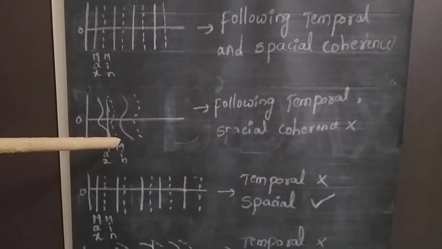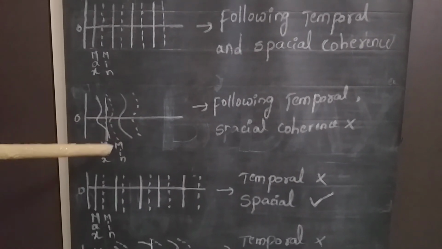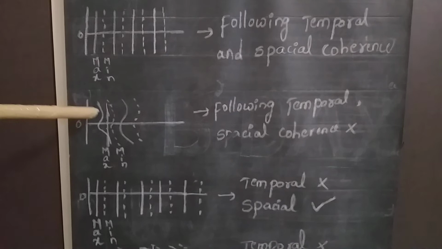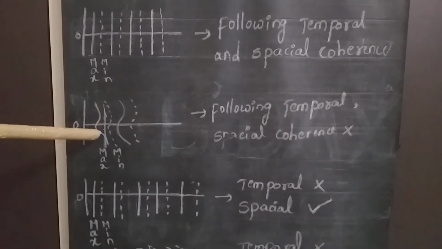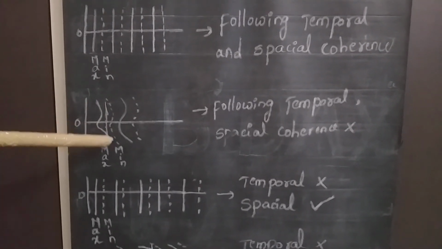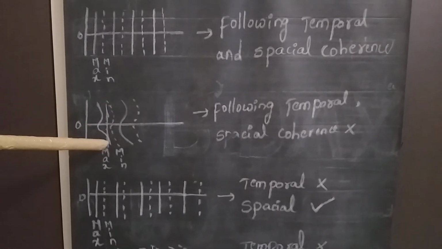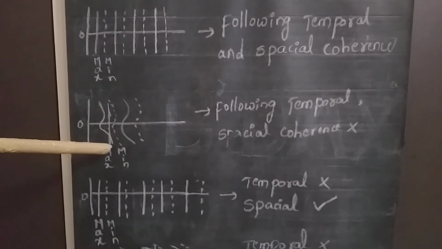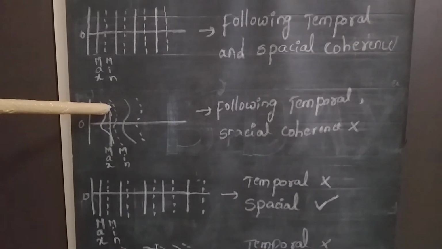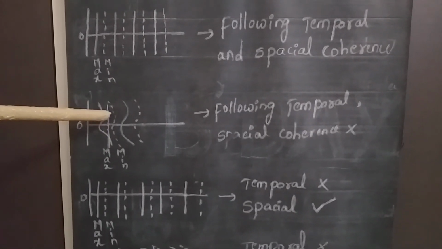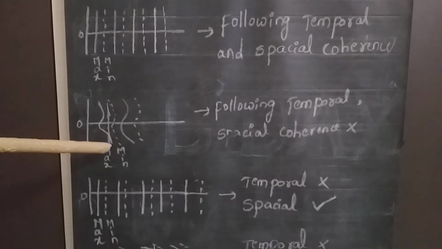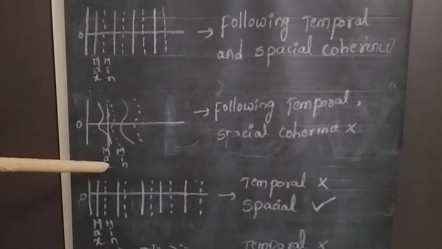Now coming to the spatial coherence. To understand the property of spatial coherence, first of all, let us take this first maxima. For this first maxima, I am drawing one vertical line. If you take this vertical line, one end point is having connection with minima, but the second end point is having connection with maxima.